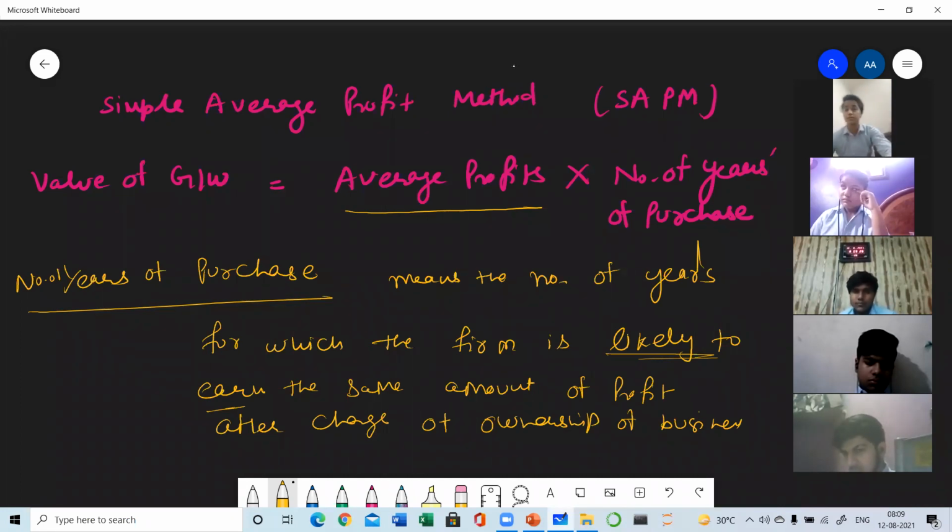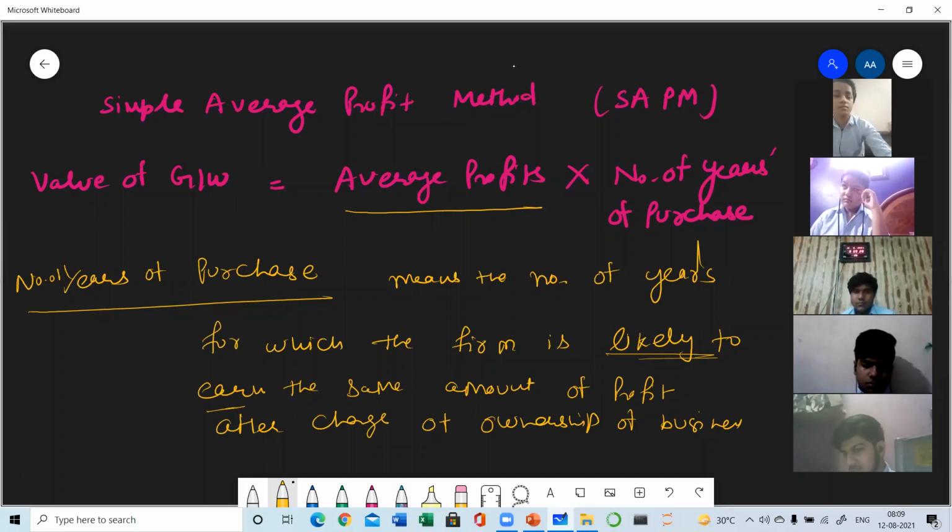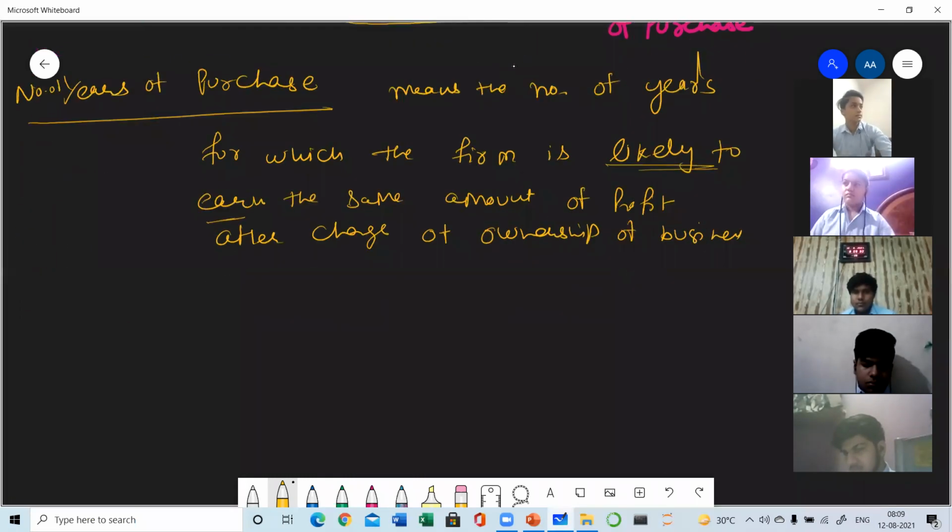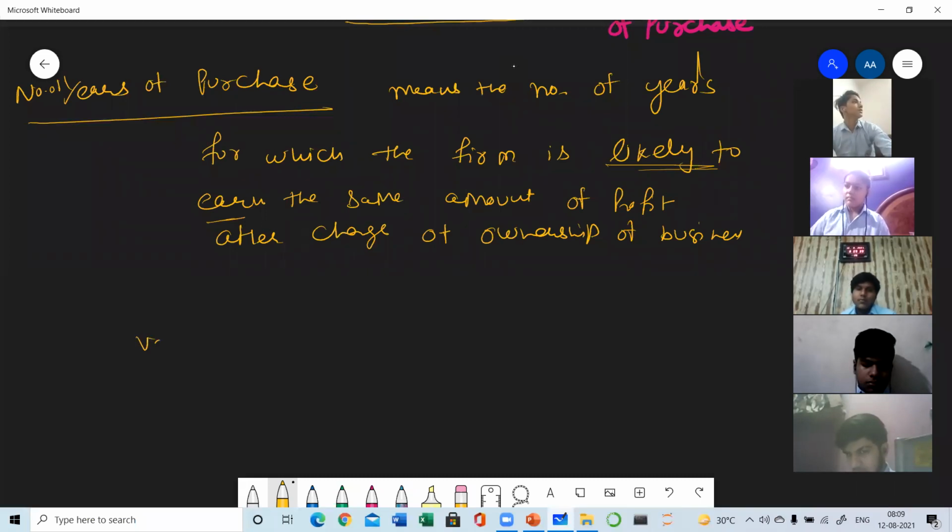Clear? So suppose you want to buy a going concern. Going concern means a business which will be continued after the sale of the business. So the value of a particular business suppose is 5 lakh. How is the value of business calculated?